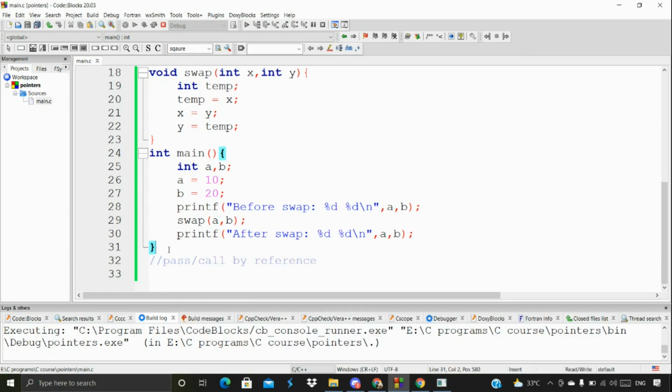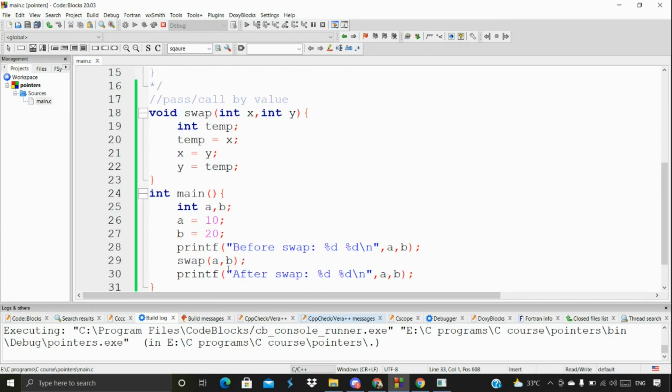Here you can understand what exactly pass by value and pass by reference mean.